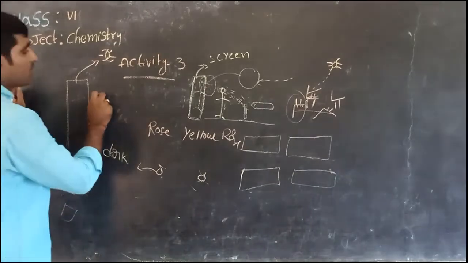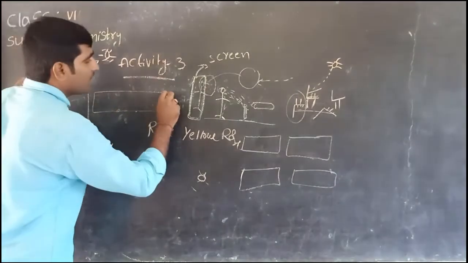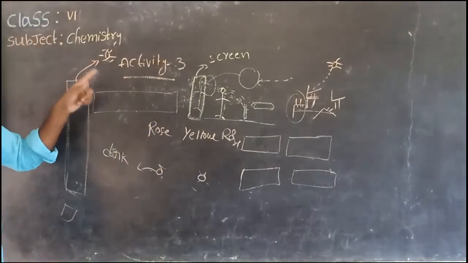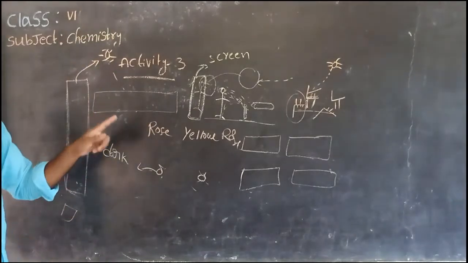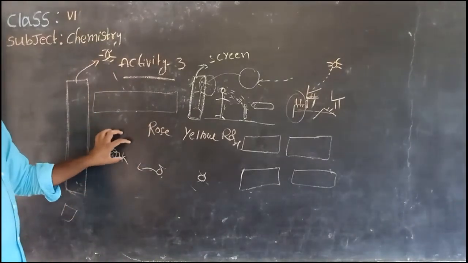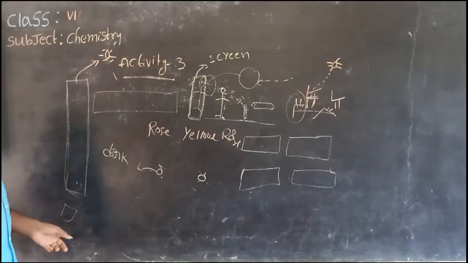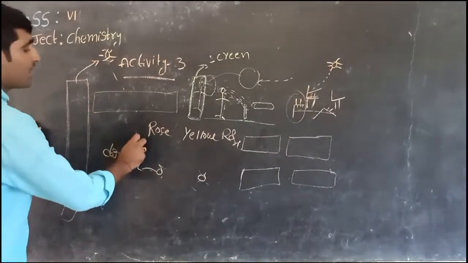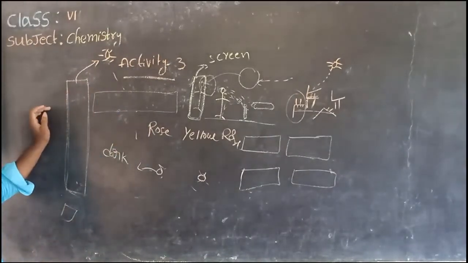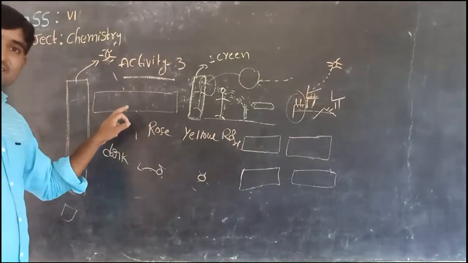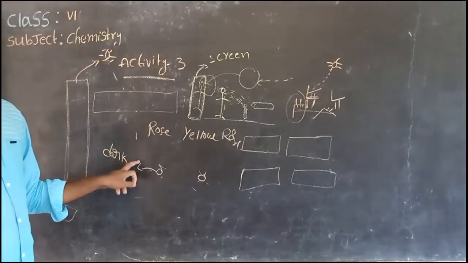In the second case, the long box is exposed horizontally to the sunlight and we observe its shadow. In which case do you get the short shadow and in which case the long shadow, children? In the two cases, do you get the same length of shadow?